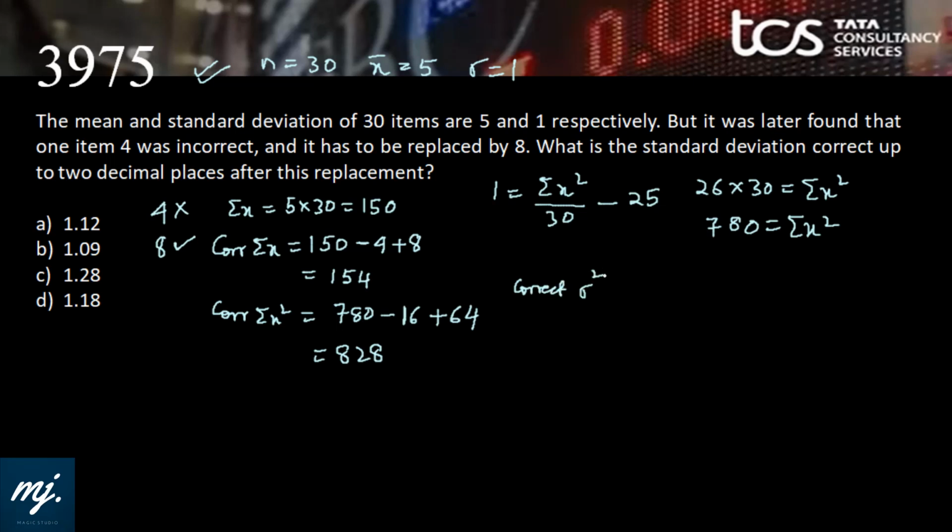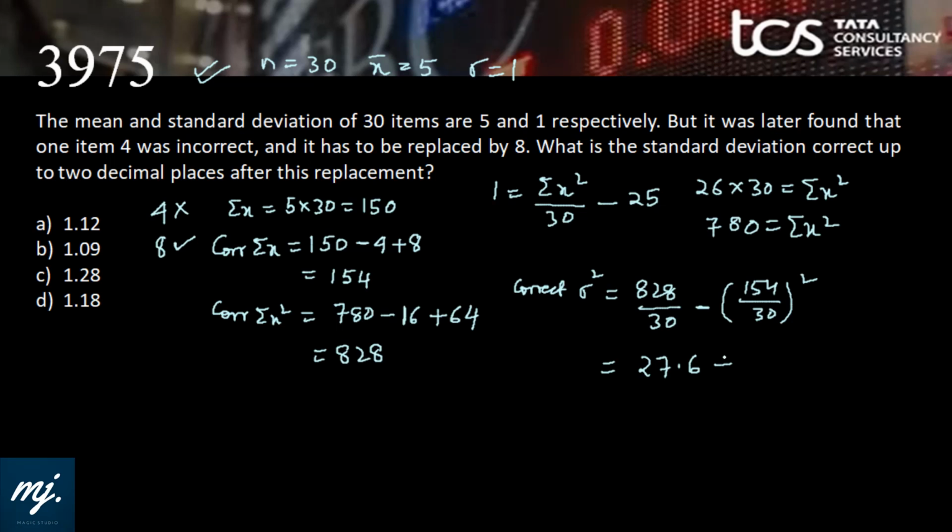Now our correct sigma square value is summation x square 828 by 30. N will remain at 30 because one value goes out and one new value comes in. So that means 30 values remain intact. Minus summation x, correct value is 154 by 30 whole square. So we have 828 divided by 30, that gives 27.6, minus 154 divided by 30 gives 5.133 something, and